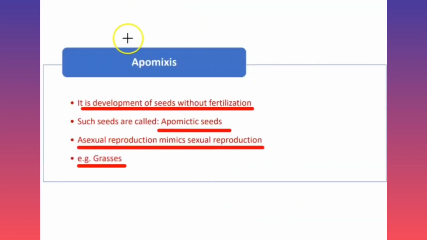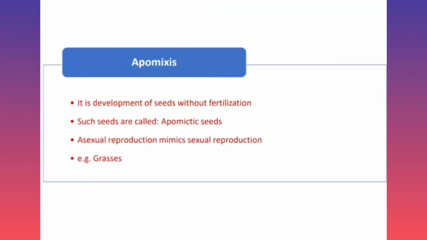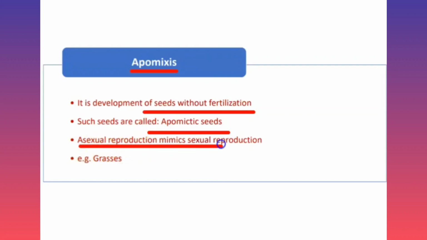Then after, here we discuss some terms which are related to the post-fertilization changes, and the first one is apomixis. Apomixis means the process where seeds are developed without pollination and fertilization, and that process is called apomixis, and those seeds are called apomictic seeds. Simply, in apomixis, asexual reproduction mimics the sexual reproduction, and that is seen in some grasses.